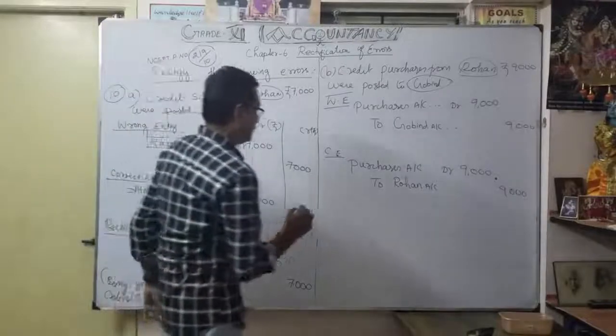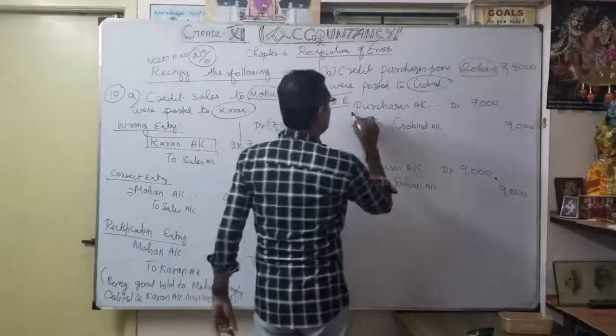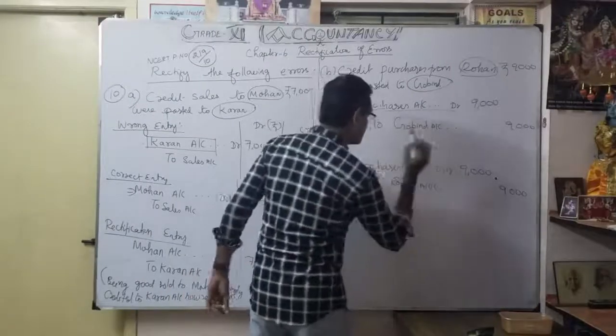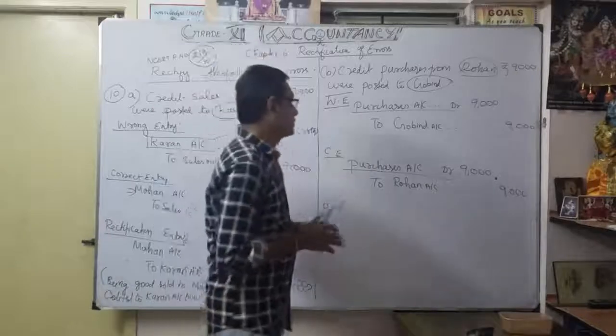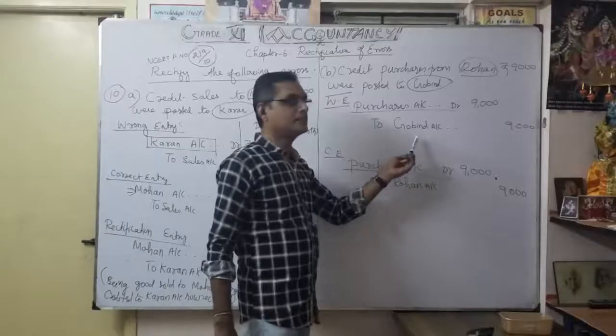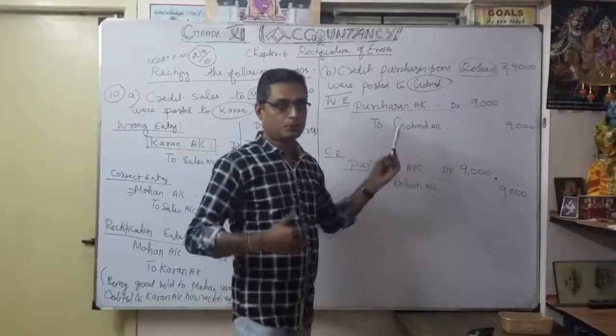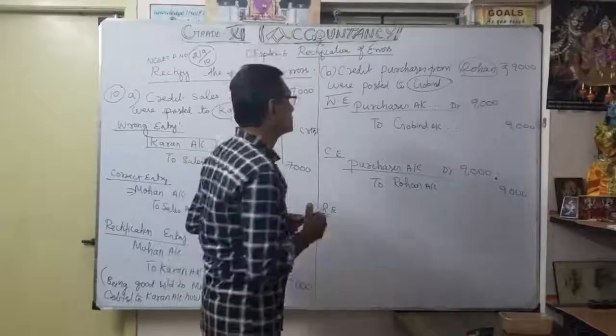So what's the rectification entry? Now see, on both sides the debit part is correct. The only problem is purchased from whom? You purchased only from Rogan, not Govind. Earlier I credited Govind. So because of the error, for the rectification I am going to debit Govind.